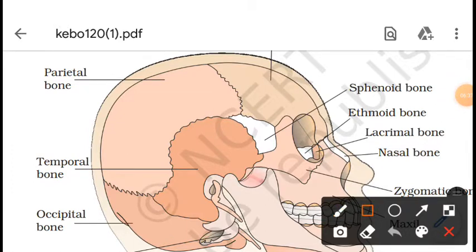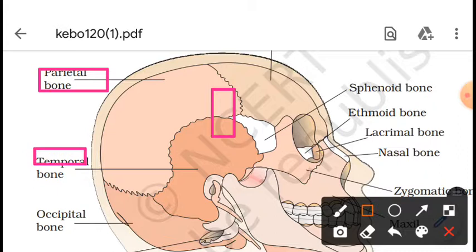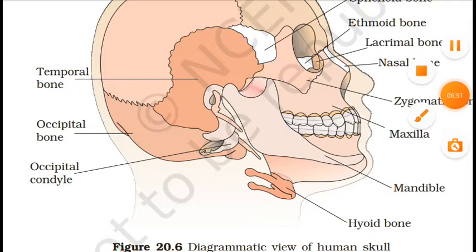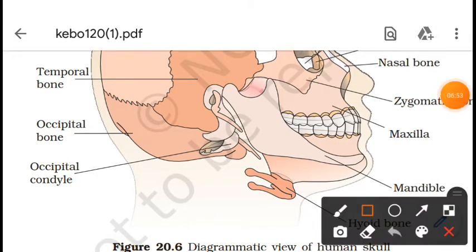This figure you can see is part of the different names of bones: parietal bones, temporal bone, occipital bones. Then here they are occipital condyles bones. Okay, this all forms the part of the skull, the cranial part of the skull.